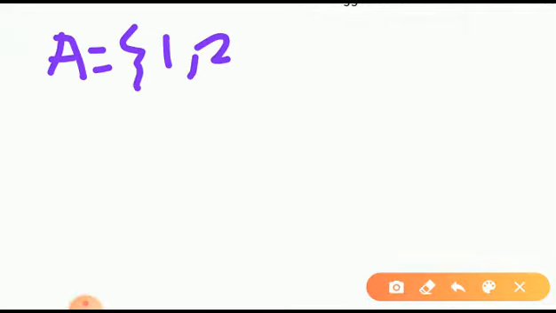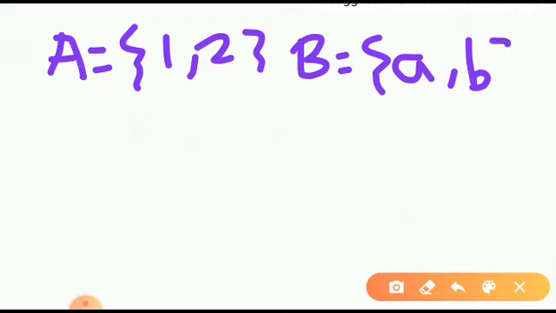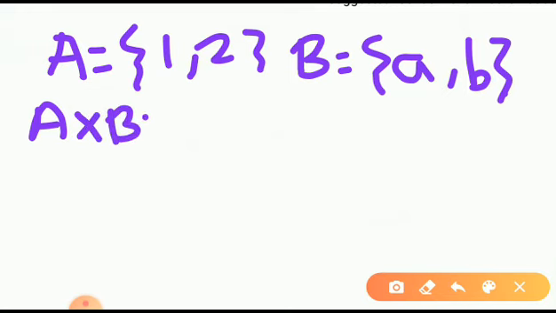Now see, suppose I have A as 1 comma 2, and B is equal to A comma B. Now can you tell what will be the elements of A cross B? Yes, A cross B means my first element should always be the element of A and the second element should always be the element of B. So let us start writing the elements.